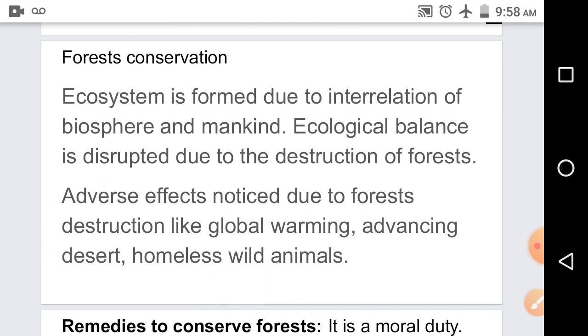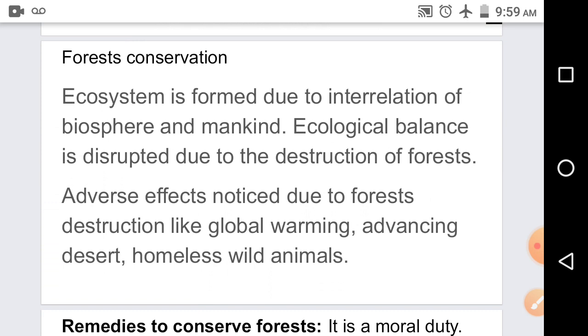The policy of establishing industrial units, urbanization, multipurpose projects, construction of roads, jhum cultivation, and the need to get timber and fuel wood, forest fire, etc., are the factors which are responsible for the destruction of forests. Ecological balance is disrupted due to the destruction of forests. We can see the adverse effects.